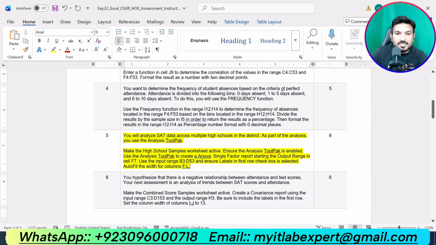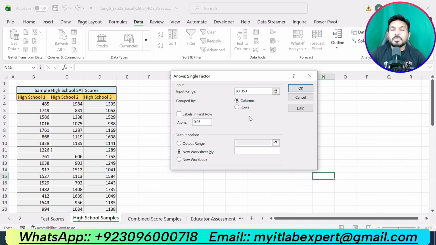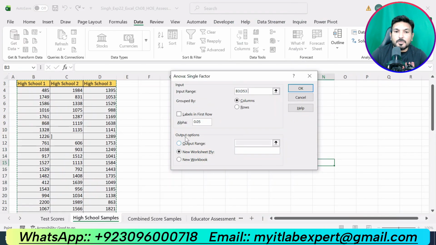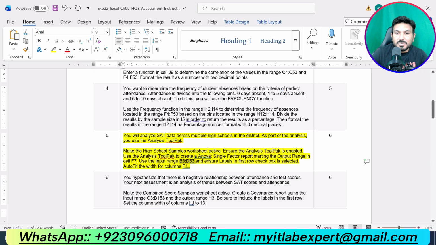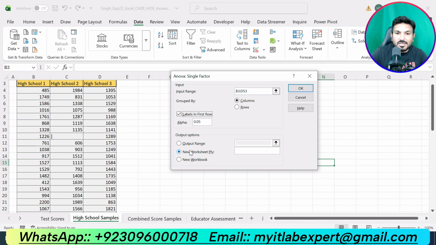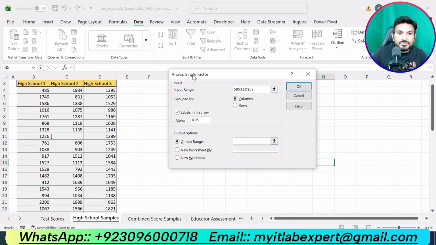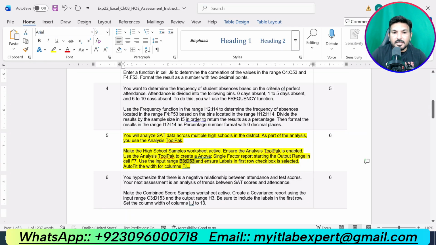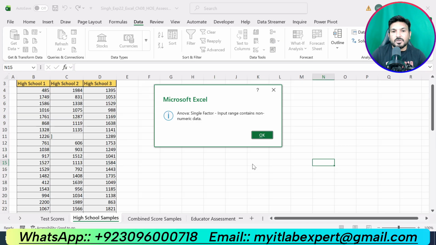Our input range is B3 up to D53, so we will type B3 up to D53 here. Then we are supposed to check the label in first row checkbox. Then our output range should be in cell F7. So click output range and select F7 from here. This is F7. Then click OK.